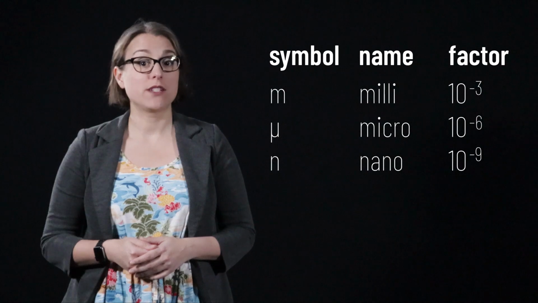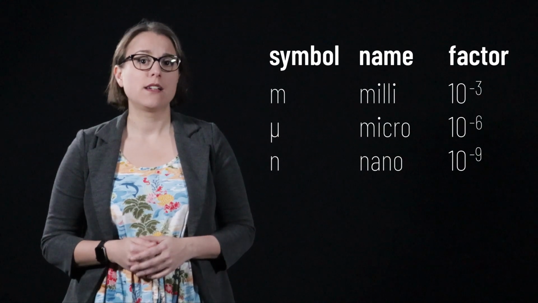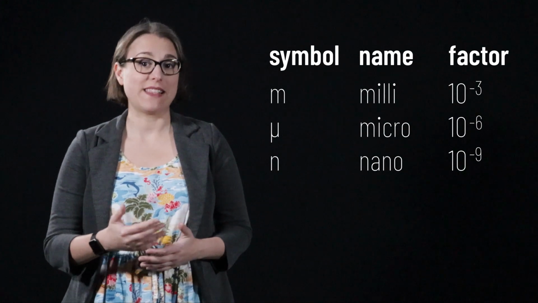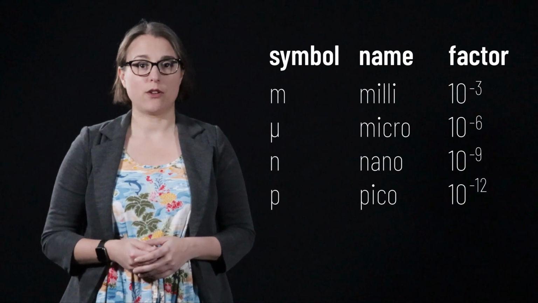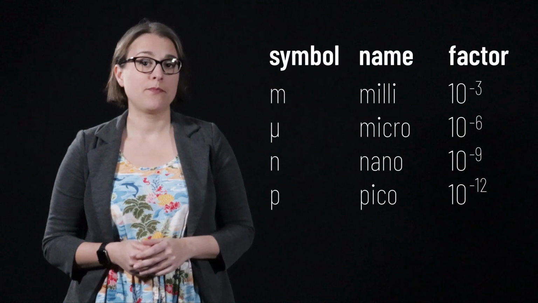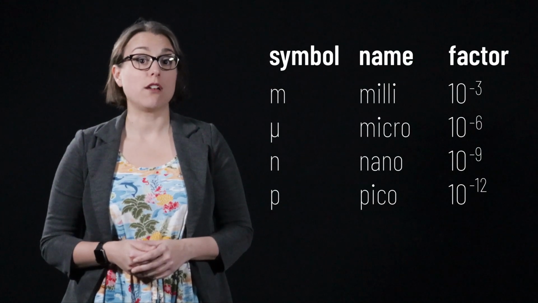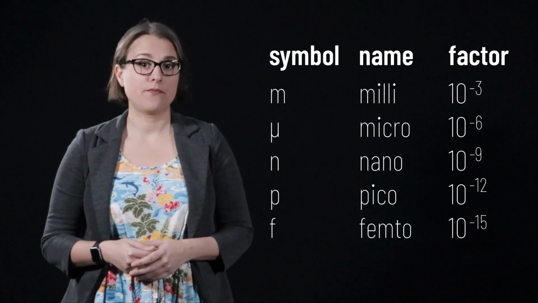Next is nano, defined by a lowercase n. Nano is a multiplication by 10 to the negative 9, 1 billionth. Next is pico, defined by a lowercase p. Pico denotes that a quantity is being multiplied by 10 to the negative 12, 1 trillionth.